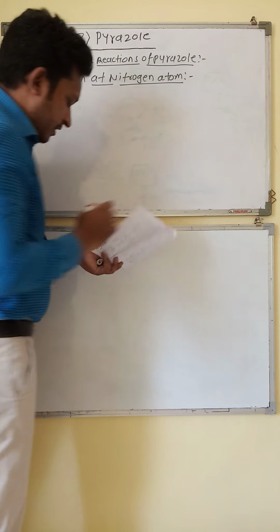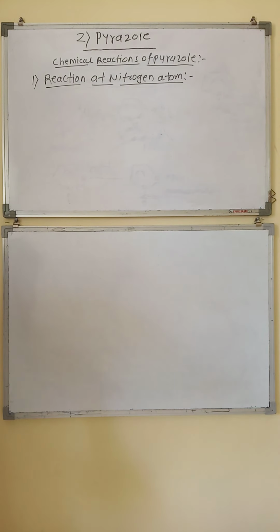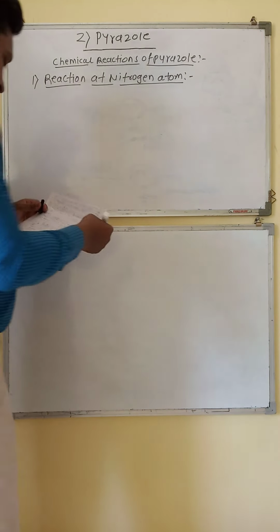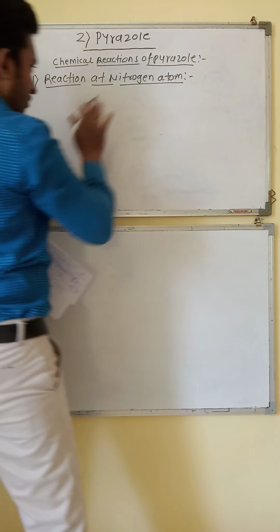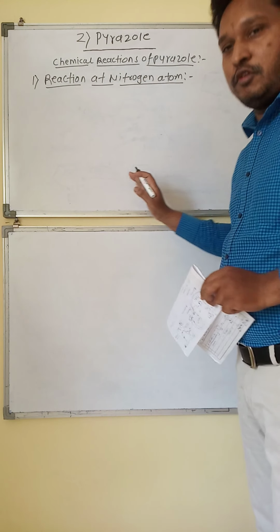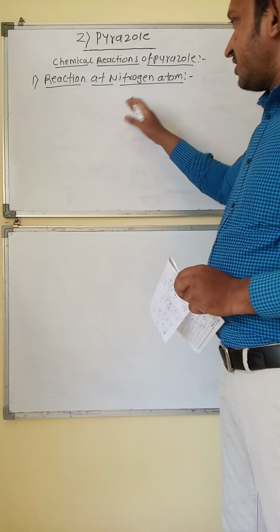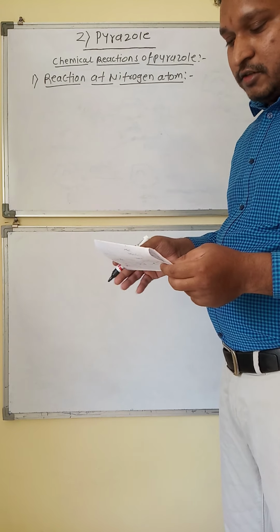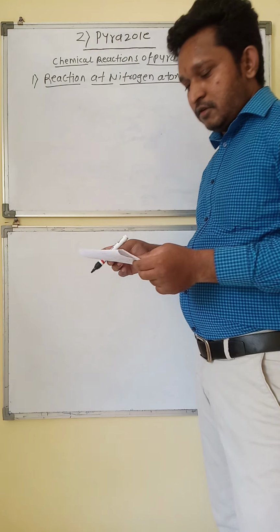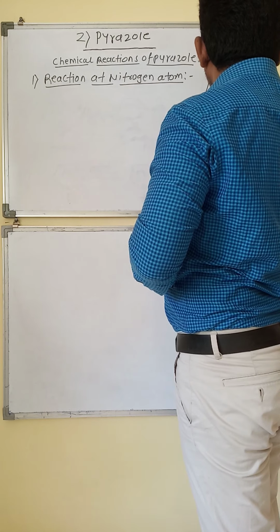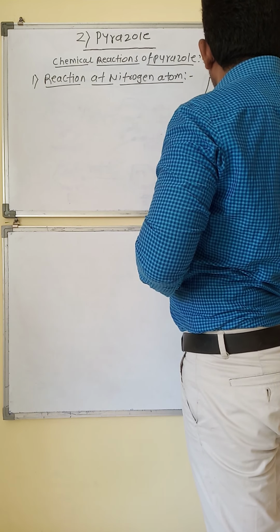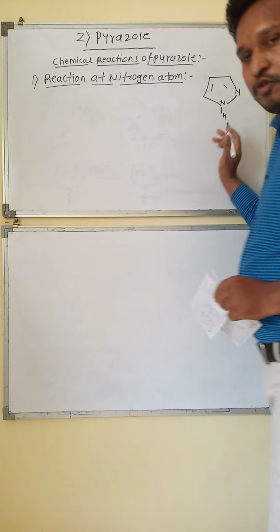First is reaction at nitrogen atom. Let's see the example. First of all, before going to discuss the examples, why is there a reaction on the nitrogen? Let's see. First of all, the structure of pyrazole.